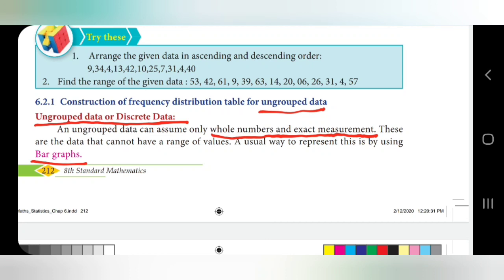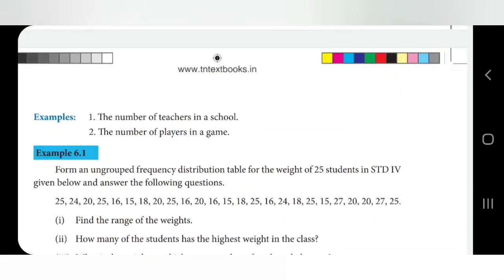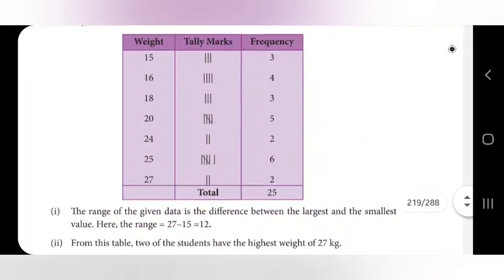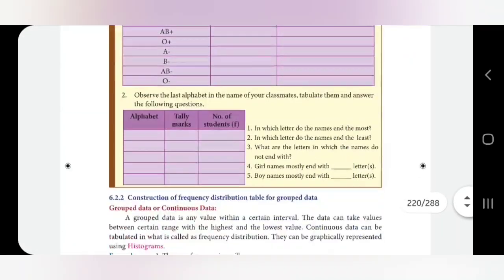If you see the grouped data, you can understand this ungrouped data. Now we will see an example. They have given the names of teachers in a school. So the number of teachers is an exact count, and the number of players in a game is an exact count. These are ungrouped data.